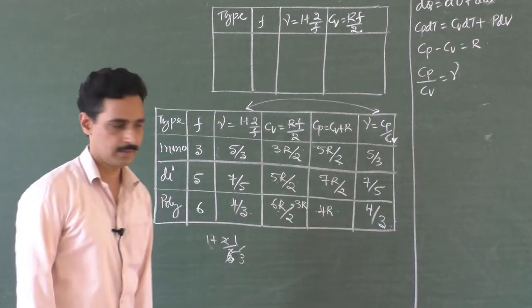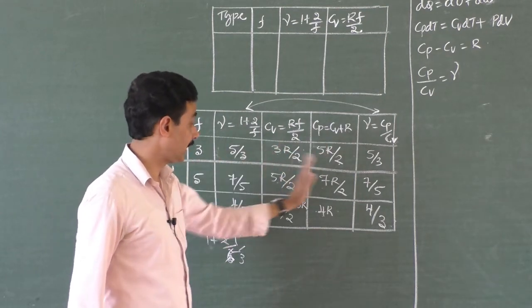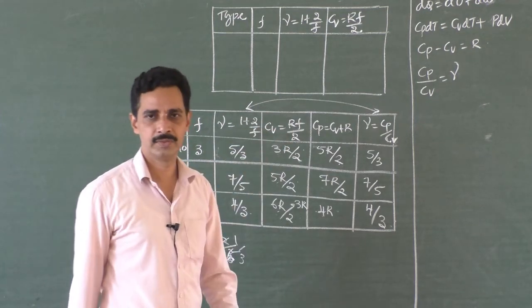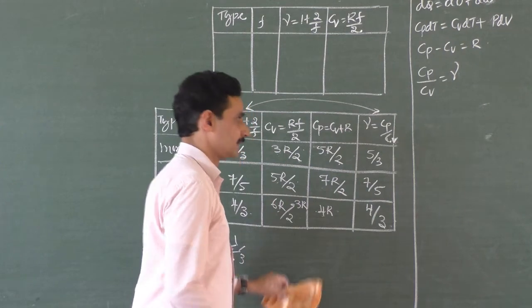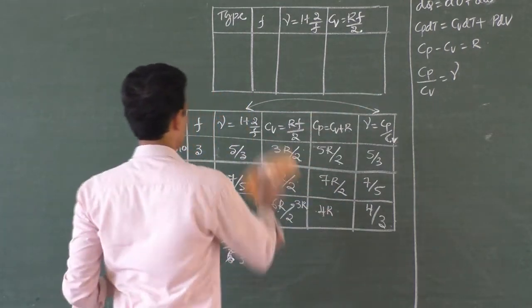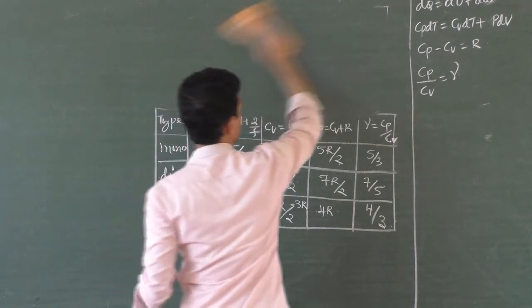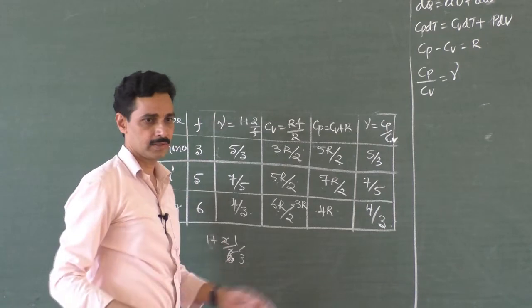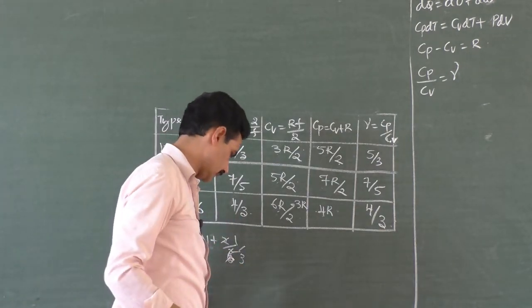This table, better you remember this. If you remember these formulas, don't learn this by heart. Just remember degrees of freedom and all the formulas. That will give you the beautiful answer. So, Cp by Cv is gamma along with those formulas here also. Okay, so that is about the molar specific heats and their relations, monoatomic, diatomic and triatomic gas molecules, and the law of equipartition of energy also.